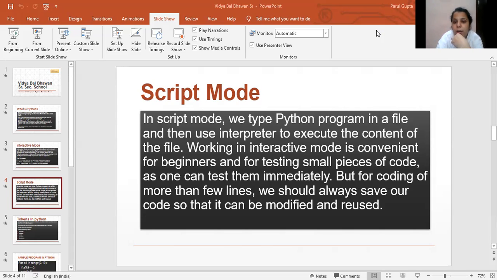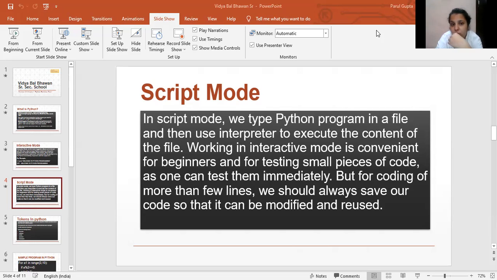In script mode, we type a Python program in a file and then use the interpreter to execute the content of the file. Working in interactive mode is convenient for beginners and for testing small pieces of code, as one can test them immediately. But for coding of more than a few lines, we should always save our code so that it can be modified and reused. Whatever I have explained just now, exactly the same has been written here.